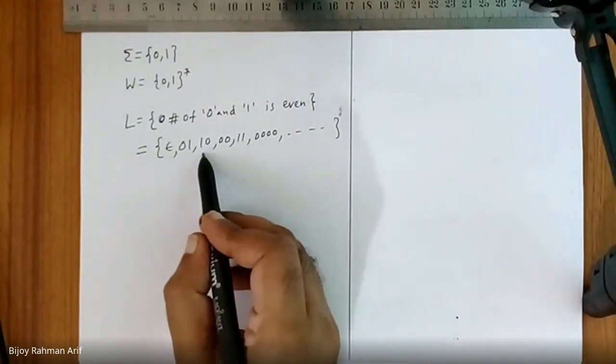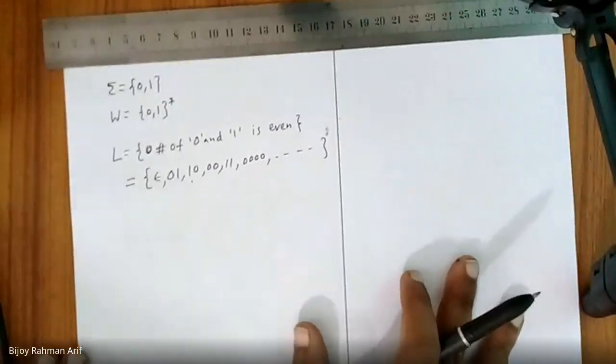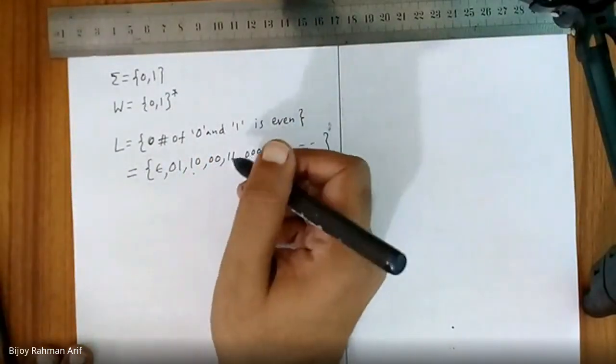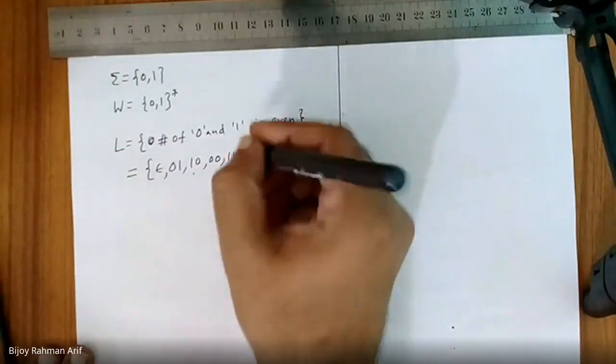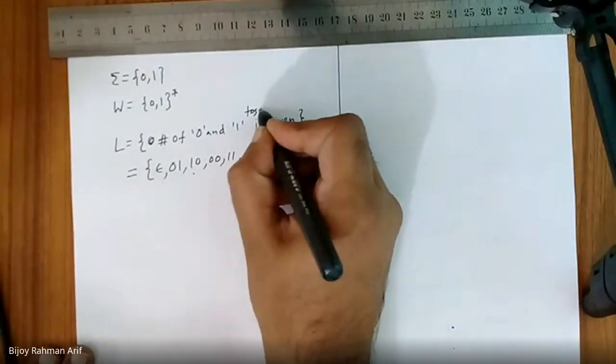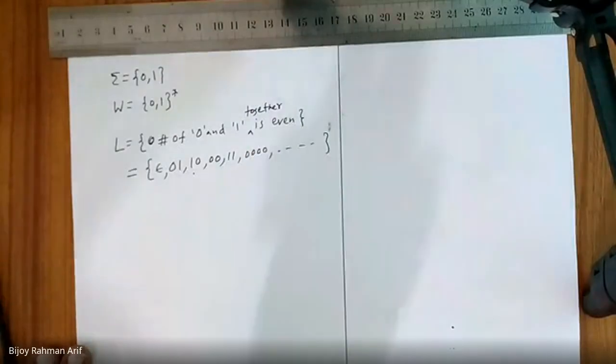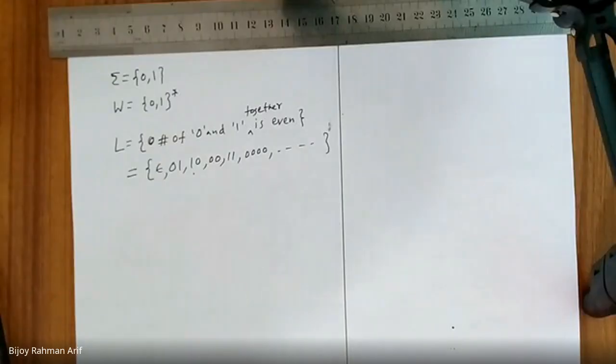How did 00 become even, like 10 was not even? The question is confusing: number of 0 and 1 is even means the number of 0 and 1 together is even. The number of their summation is even. Is it clear now?